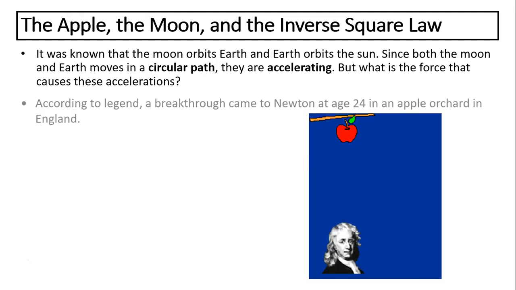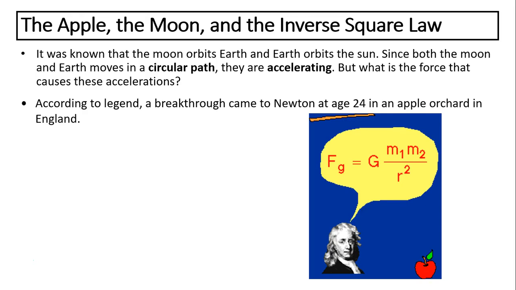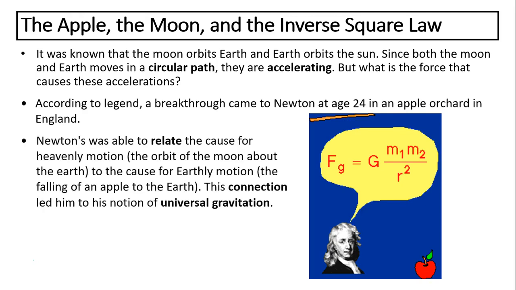According to a legend, a breakthrough came to Newton at age 24 in an apple orchard in England. One apple fell on his head. He was able to relate the cause for heavenly motion, that's the moon going around Earth, and earthly motion, that's the apple falling from the tree. This connection led him to the notion of universal gravitation. Universal means everything. Gravitation is universal.